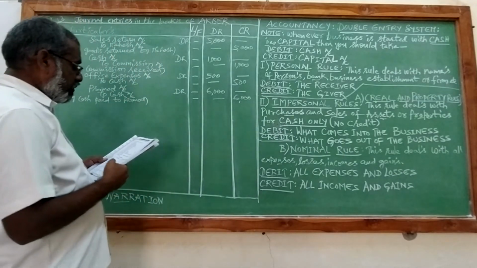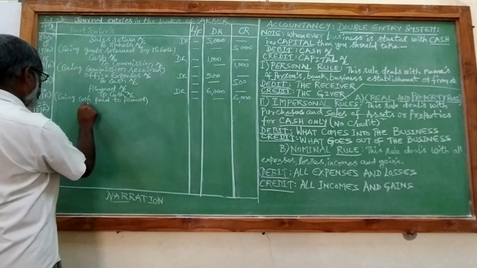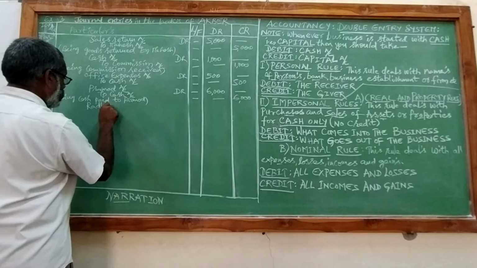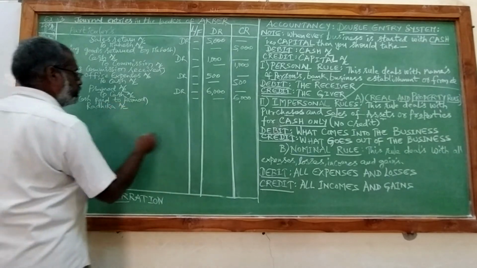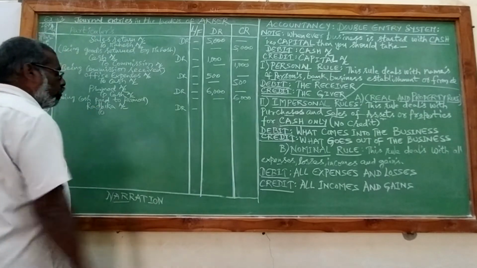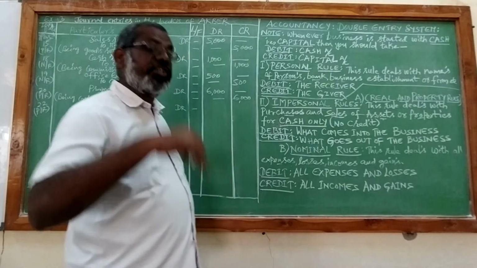So the formula for the personal rule is debit is the receiver, credit is the giver. So here when we are returning goods to Radhika, who is the receiver? Radhika is the receiver. And what we are giving? We are giving previous purchases return.